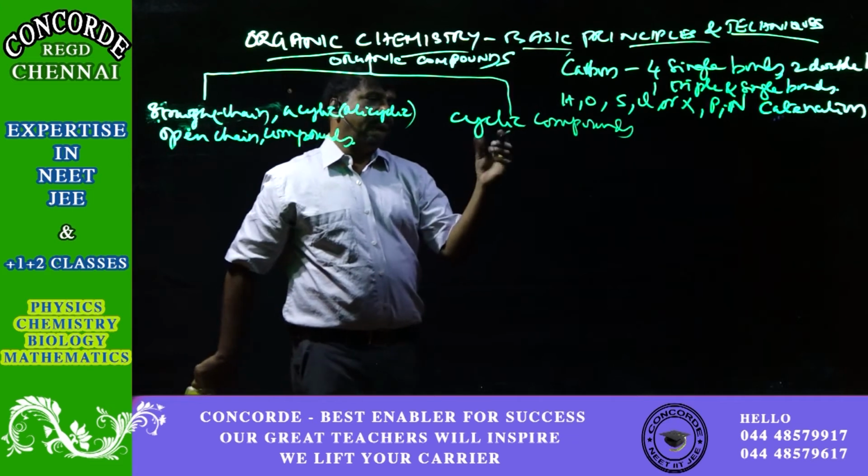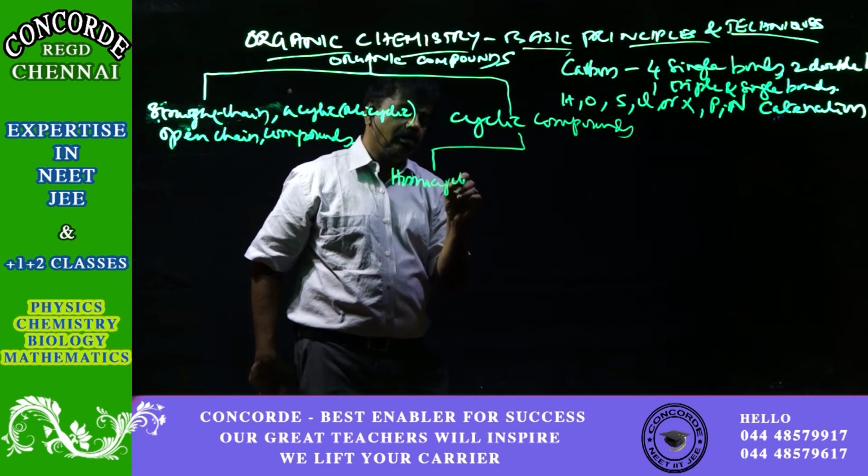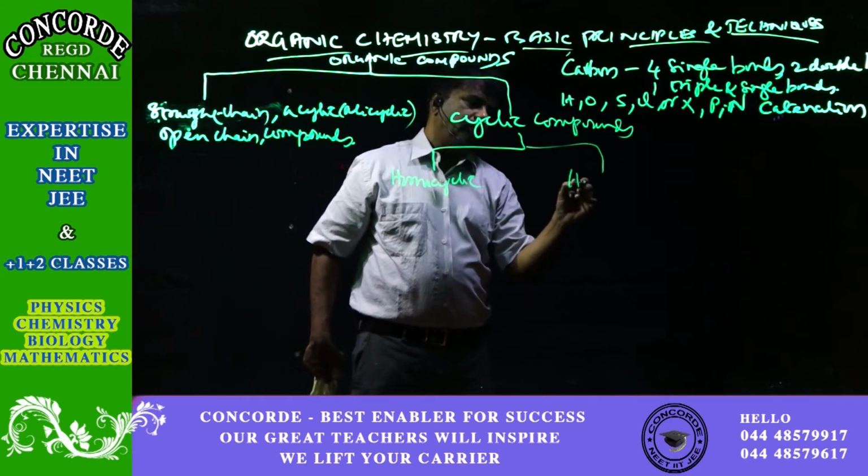The cyclic compounds can be homocyclic or heterocyclic.